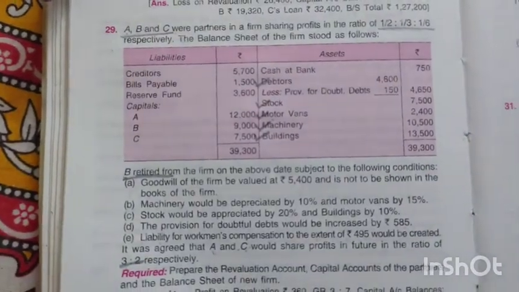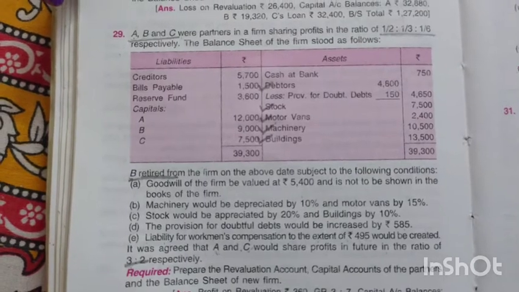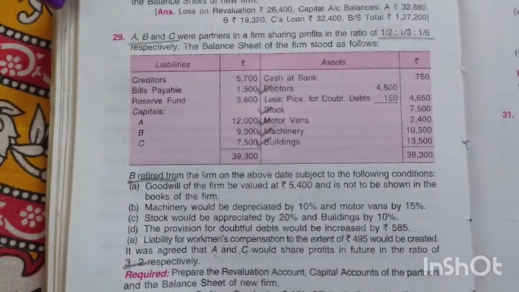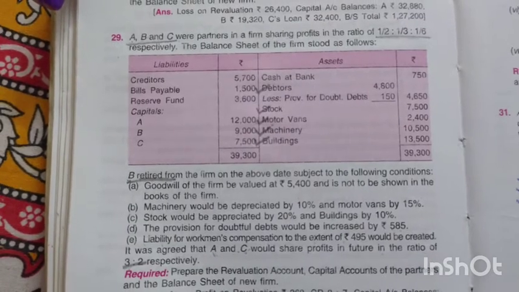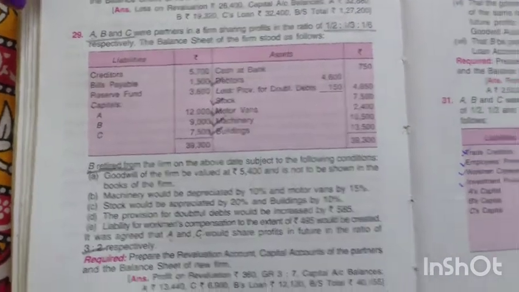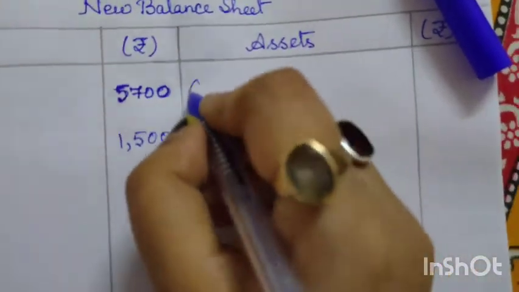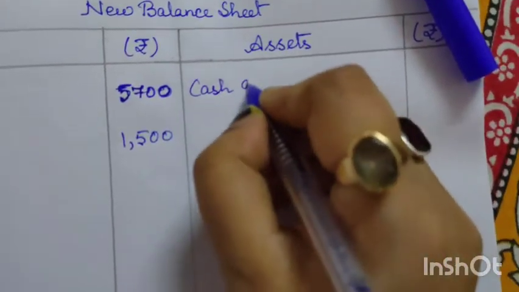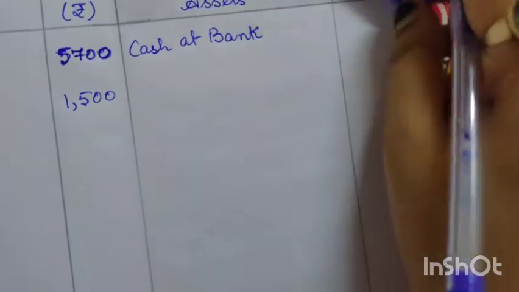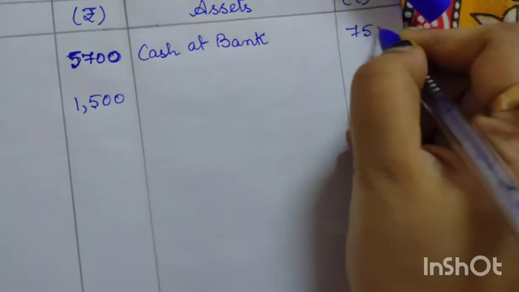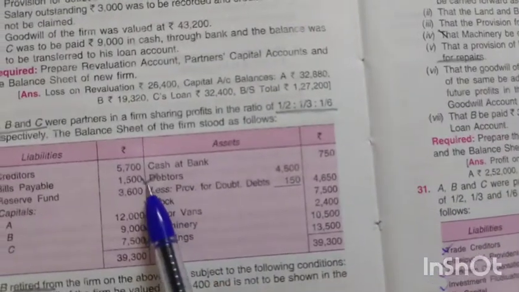As you can see, there is no adjustment in cash at bank, because regarding the payment to the outgoing partners, nothing is mentioned. So we will directly record cash at bank in the asset side. The amount is 750.